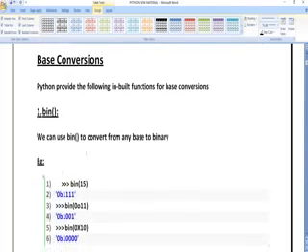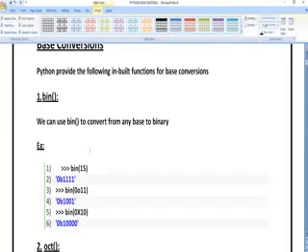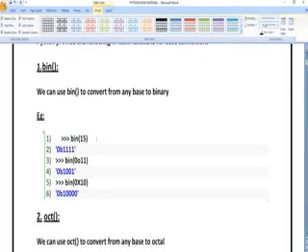To convert a particular number to binary, you can use a small command called bin. You can see an example here, bin of 15. Automatically you are going to get a result, 0b1111, which means the binary number of 15 is that particular statement.